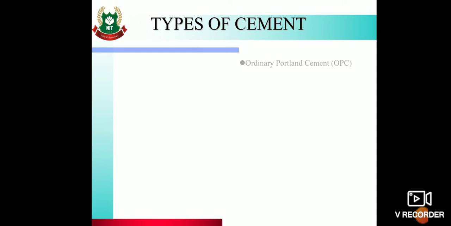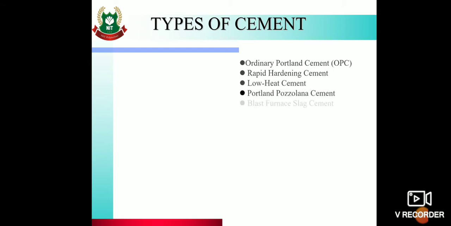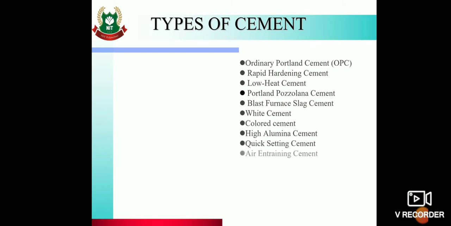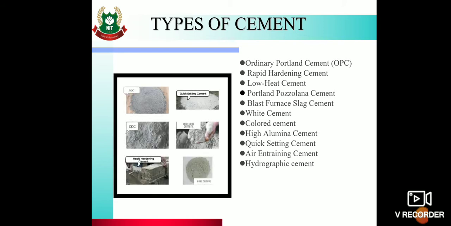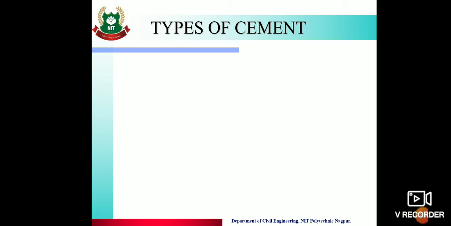Then types of cement. So there are types of cement: ordinary Portland cement, rapid hardening cement, low heat cement, Portland pozzolana cement, blast furnace slag cement, white cement, colored cement, high alumina cement, quick setting cement, air entraining cement, hydrographic cement. So these are the various types of cement. Their variation is because of the chemical composition. Then we will see one by one what are the types of cement.